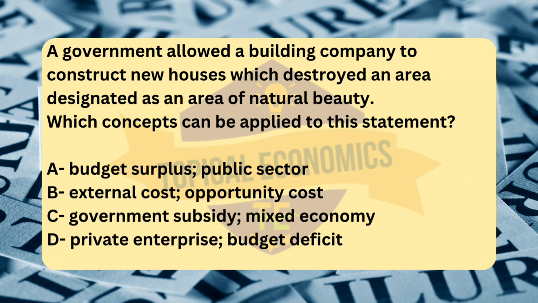The correct answer for this question is option B, external cost, opportunity cost. This describes a situation where a government permits a building company to construct new houses, but the construction leads to the destruction of an area of natural beauty. The most relevant concepts to apply here are external cost and opportunity cost.